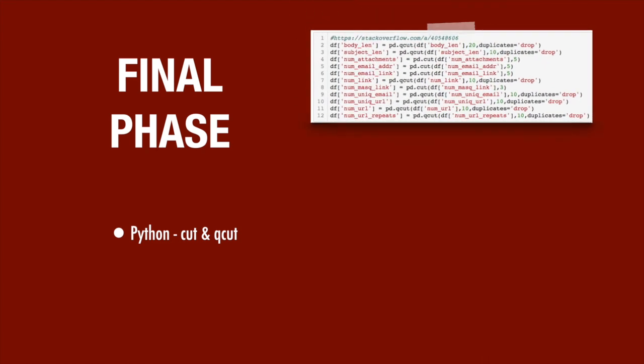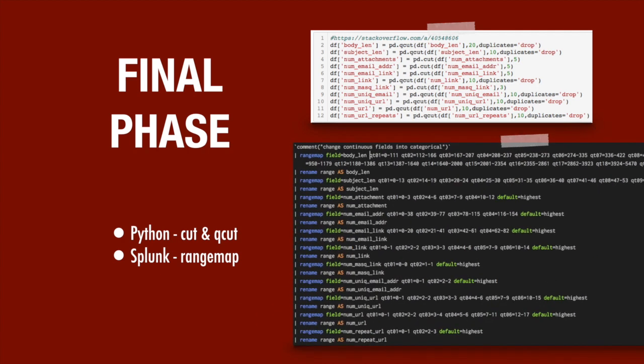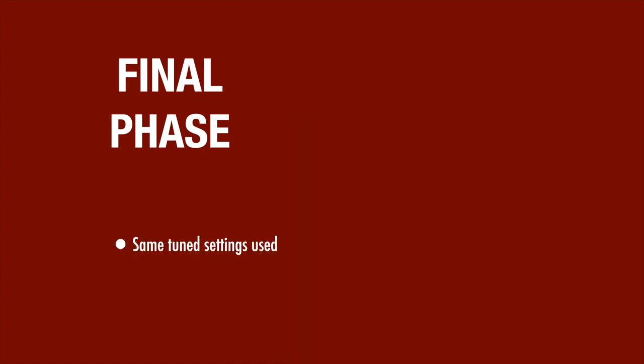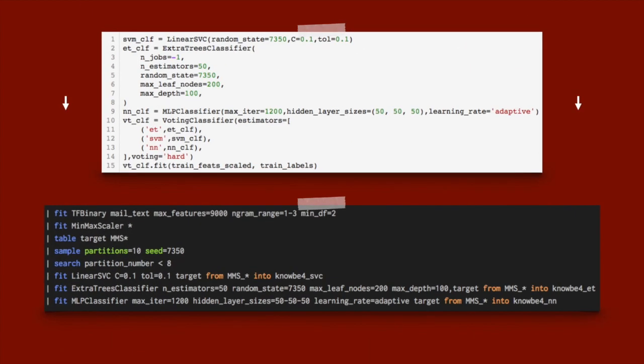In Python, both PandasCut and QCut were used to create appropriate spreads, while in Splunk, I simply use the range map command to implement the spread already determined in the Python version. The same tuned parameters used in Python were applied to the corresponding models in Splunk, as well as an 80-20 split.